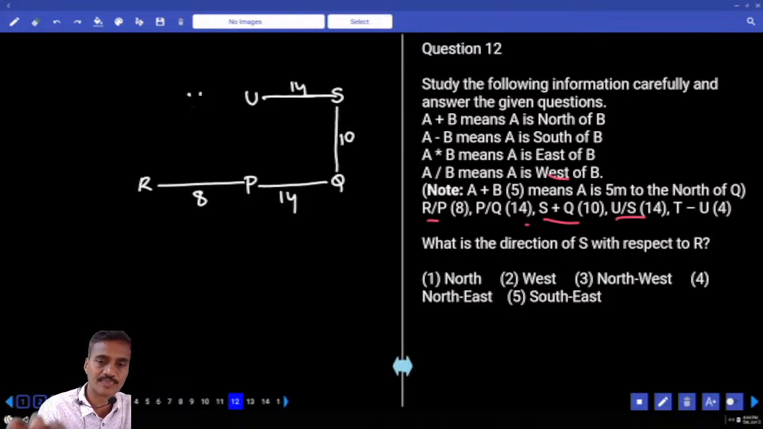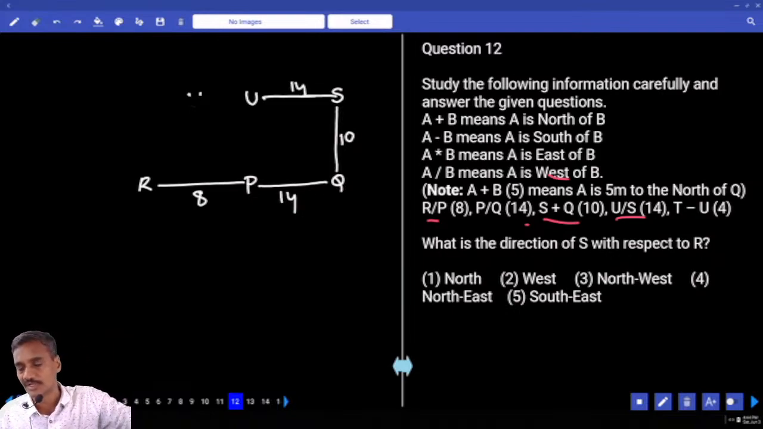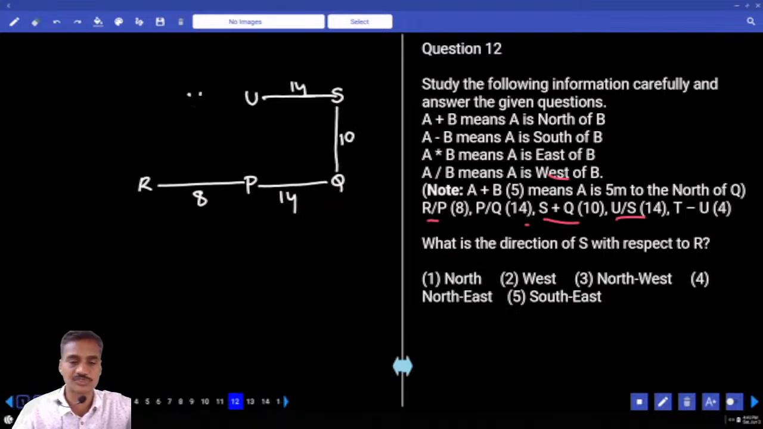The distance is 14. And T is to the south of U. The distance is 4. Now T is 4 meters to the south of U.